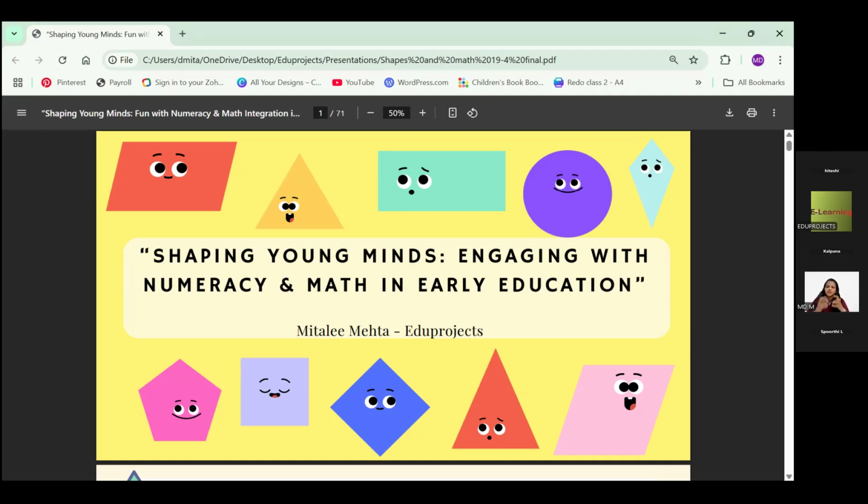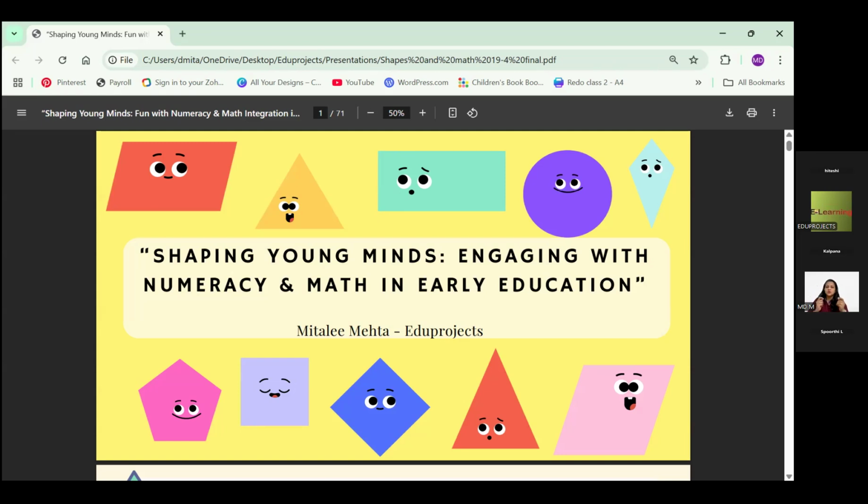Shapes, we all know, are the very first mathematical concepts introduced to children, even before entering school. The wheels of the car are round, the plate is round; this process starts at home. So we are here to make that process of learning shapes more enriching, and the transition from 2D shapes to 3D shapes very smooth.